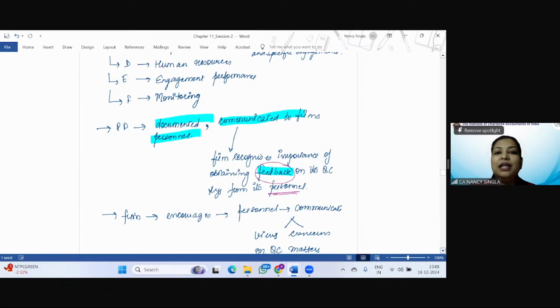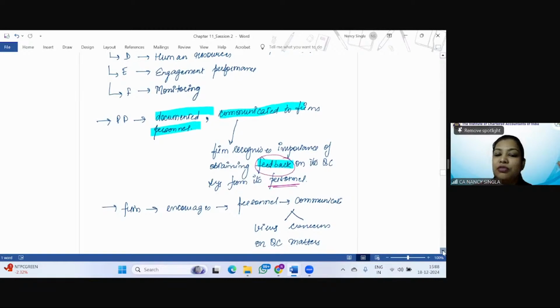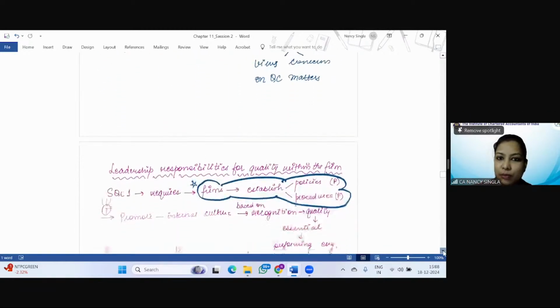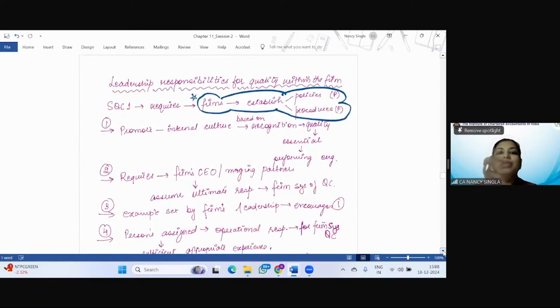So till now, what have we done? What is the requirement of SQC1? Policies and procedures with respect to 6 elements, and whatever the policies and procedures are, these need to be documented and communicated to the firm's personnel, along with the feedback from the personnel with respect to their views and comments on the quality control matters, right? Now we will be discussing these elements one by one.